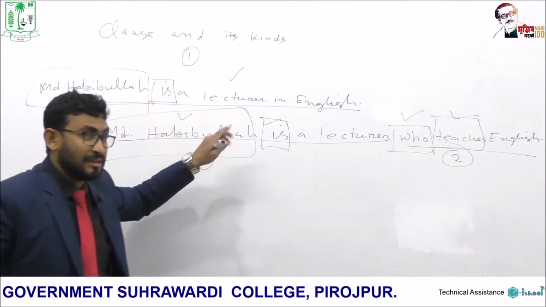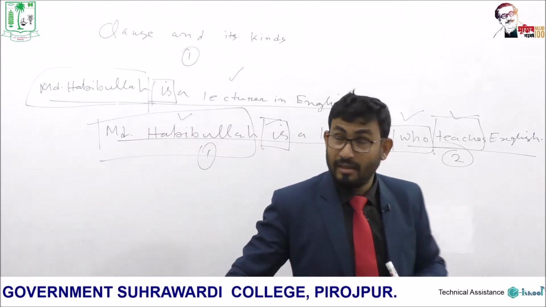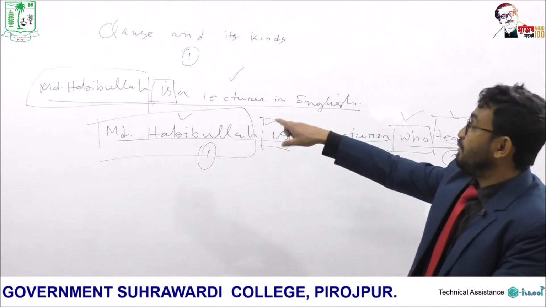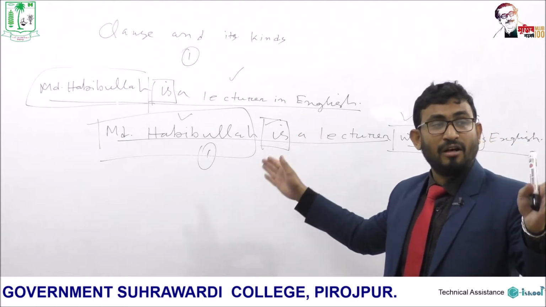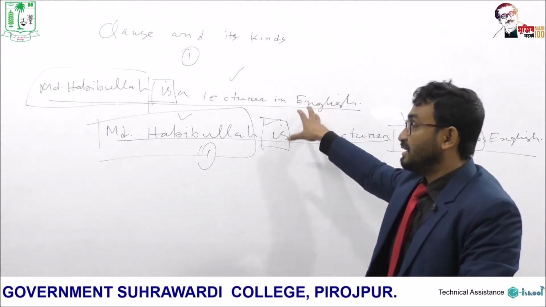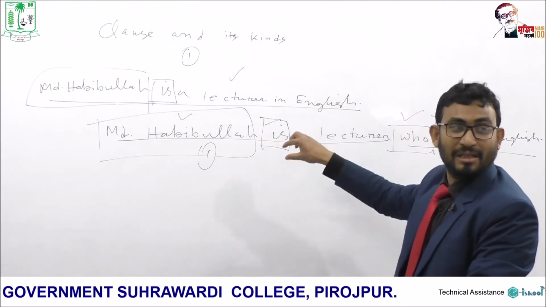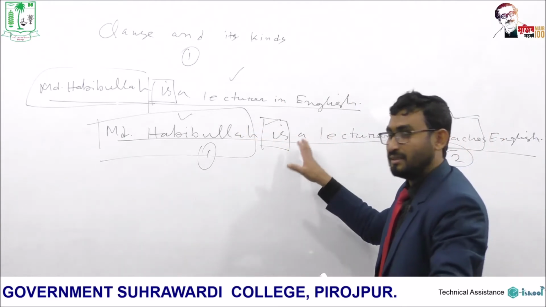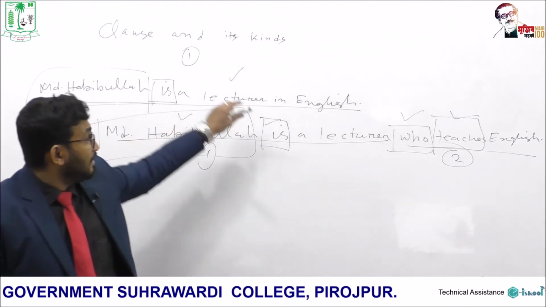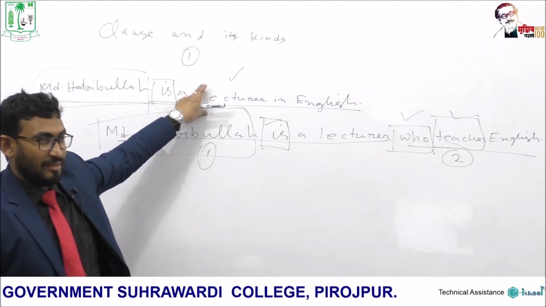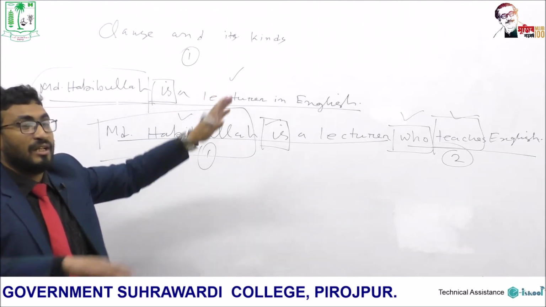Complete sentence means this very sentence gives a complete sense, a complete meaning. Obviously, we will see Muhammad Habibullah is a lecturer. This is a complete sentence. Everyone understands that this sentence has a meaning, and that is, there is no grammatical problem and there is no semantic problem, that is any problem regarding meaning in the first sentence. So the first sentence is complete, and to be complete, this sentence does not depend on any other clause.